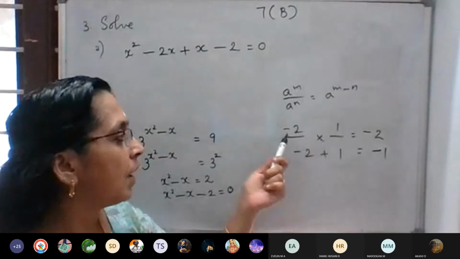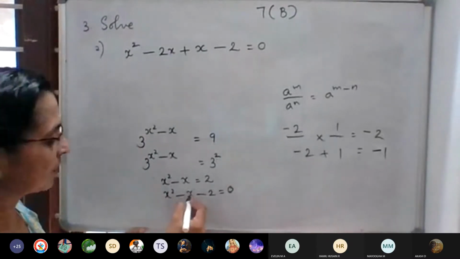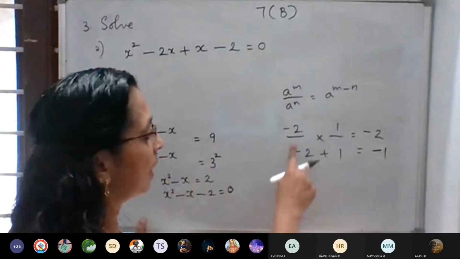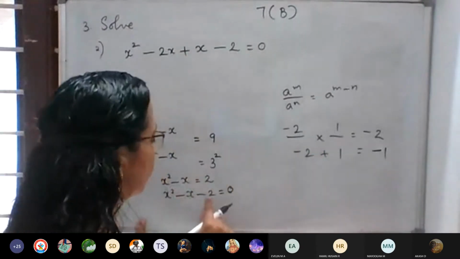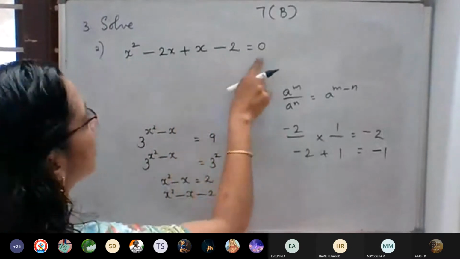Fifth chapter, fourth chapter. Negative 2 plus 1. We have to split this x: negative x means 1x we have to get, and dash into dash should be negative 2. So, splitting the middle term, x square minus 2x plus x minus 2 is equal to 0.